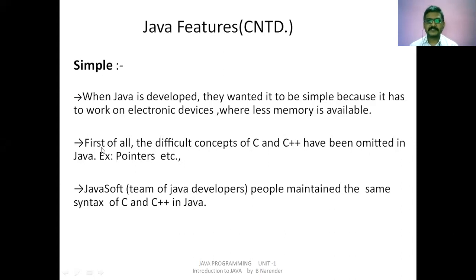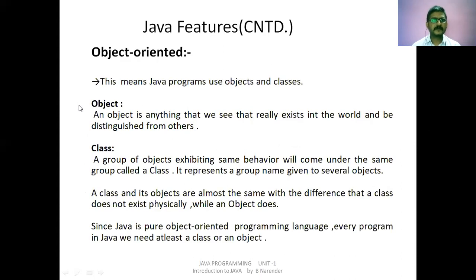As I just mentioned, the constructs used in C and C++ look somewhat similar, not totally similar. Some similarity is there when you discuss the programming constructs. Now, the next feature is object-oriented.